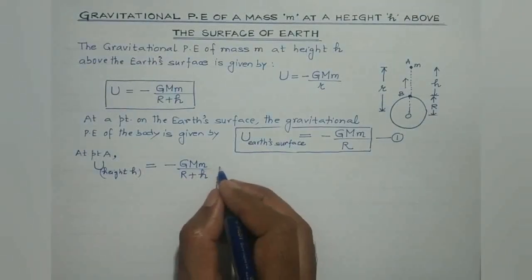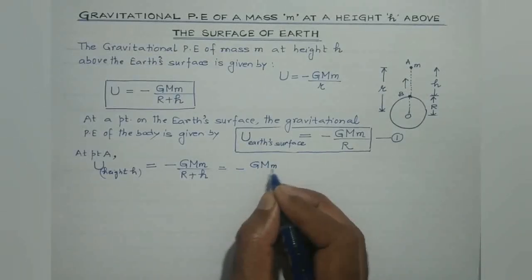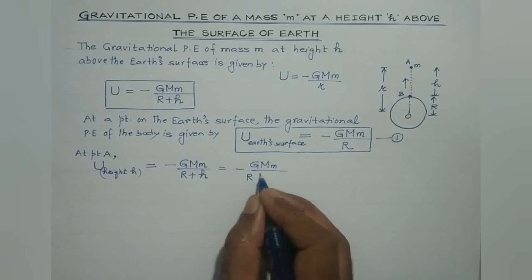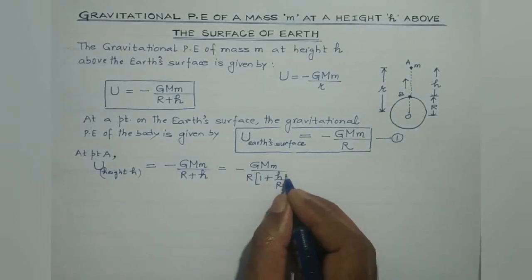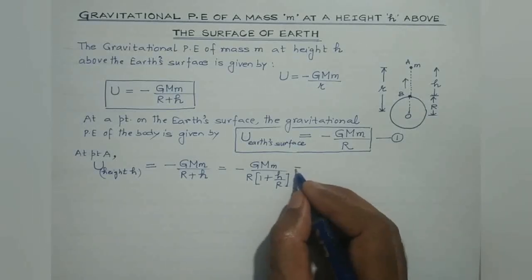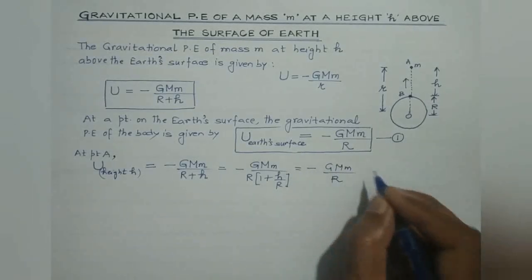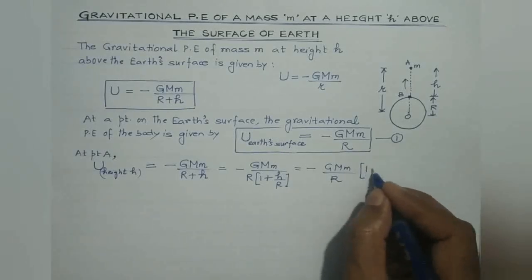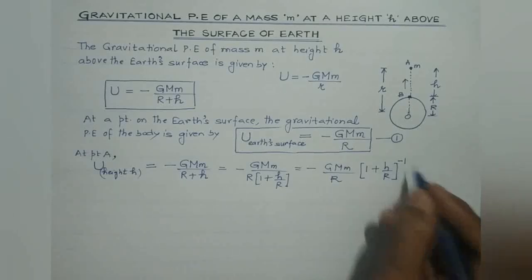Actually, we can modify it like this: minus G capital M small m. R can be taken as common, so we are left with 1 plus h by R, isn't it? So it would be minus G capital M small m divided by R, and here we can write it as 1 plus h by R to the power minus 1.